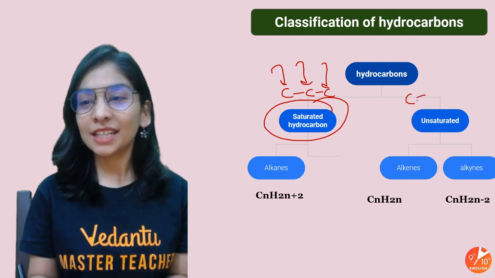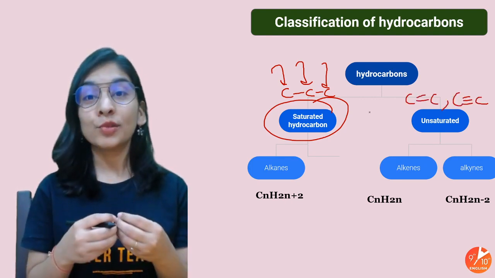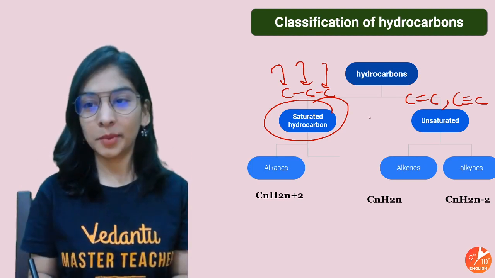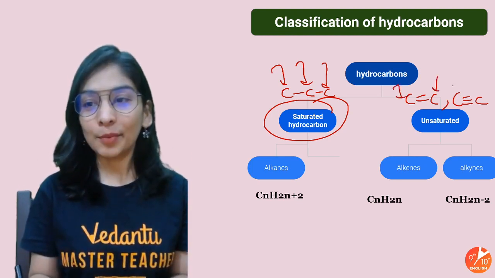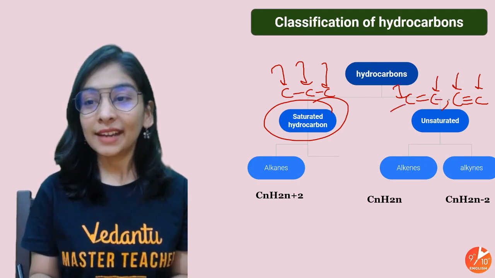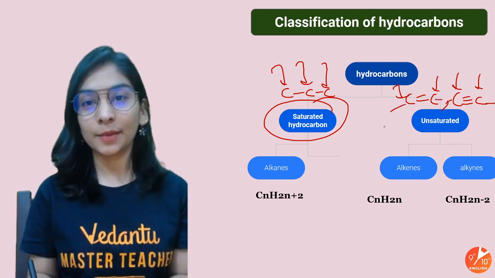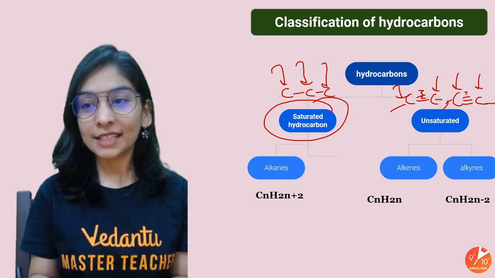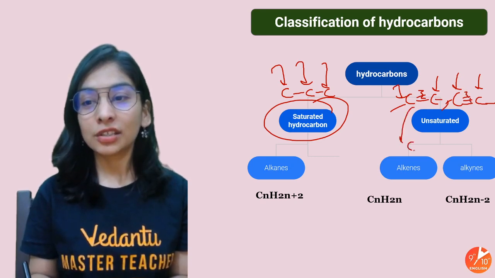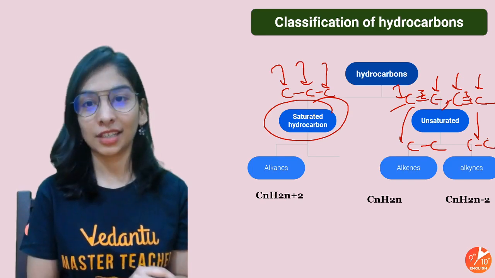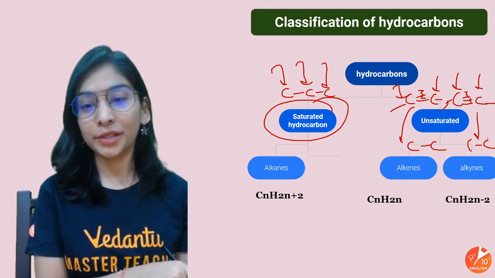So unsaturated, where a carbon-carbon double bond and triple bond is there. Unsaturated means in which addition is possible. So with the double bond and triple bond, there can be addition of some group of atoms so that these bonds start breaking and I'll reach saturation. So addition is possible up to saturation. There is a very important thing I told you here.